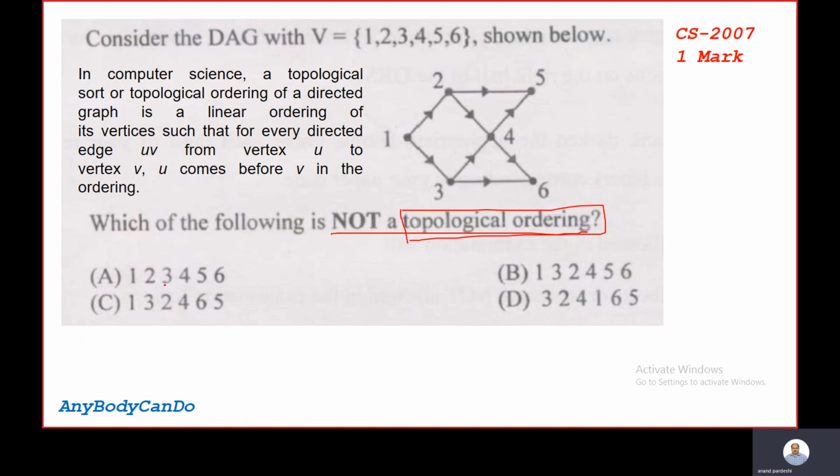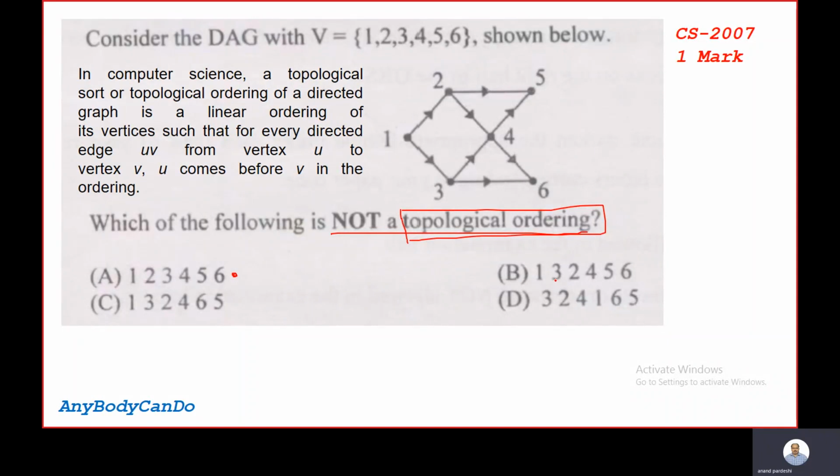Before visiting 4, we must visit 2 and 3. Here you can see there is an edge from 3 to 4 and 2 to 4. So before visiting 4, we must visit 2 and 3, and before visiting 2 and 3, we must visit 1. So this is a perfect topological ordering, or we can say this is topological sorting.